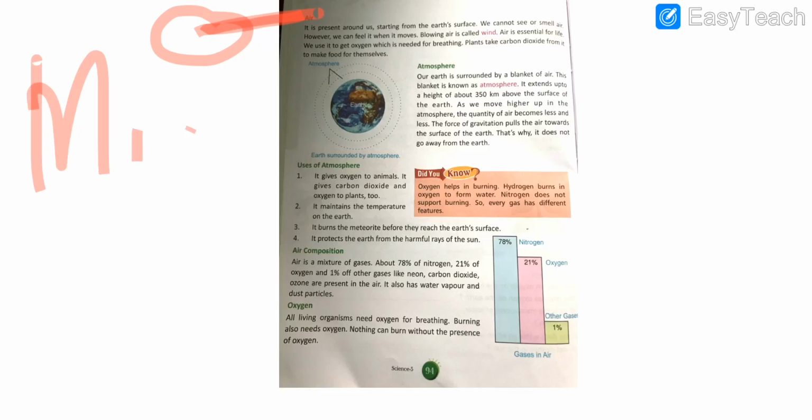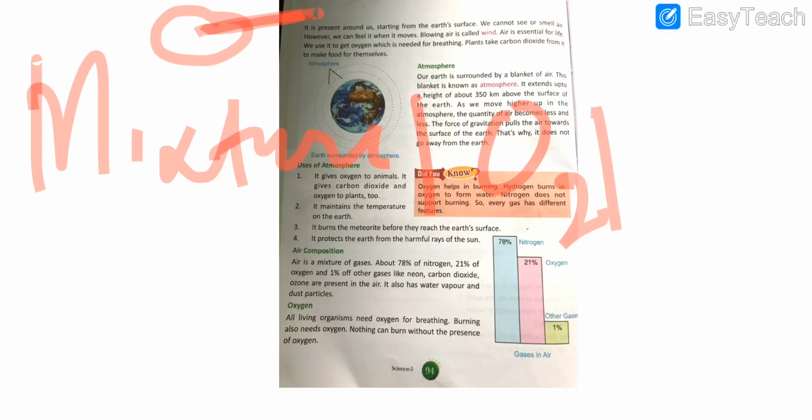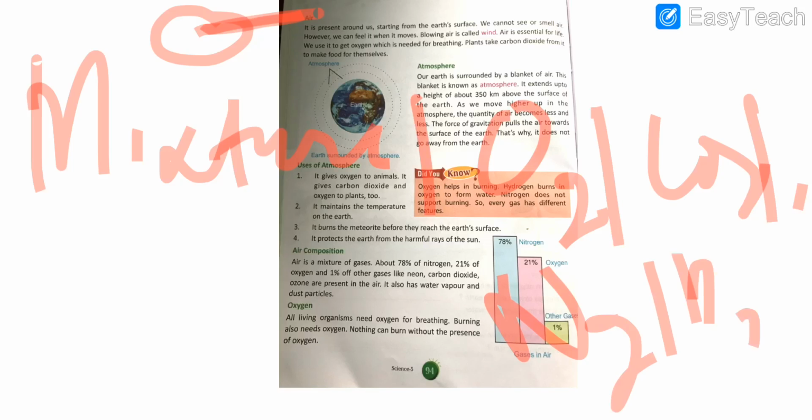Now we will talk about air. What is air? Students, air is actually a mixture of gases. That is, it contains different gases like oxygen, carbon dioxide, nitrogen, hydrogen, etc. So we say that air is a mixture of gases and it is present all around us, starting from the Earth's surface.